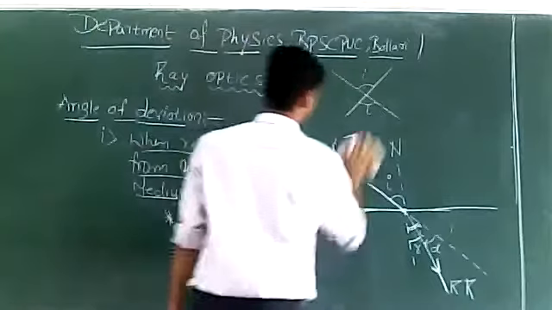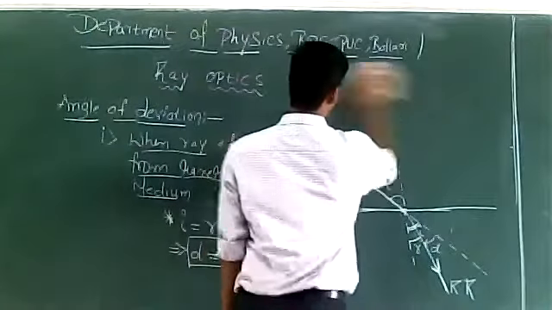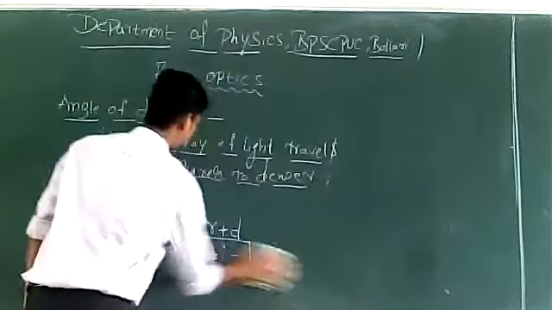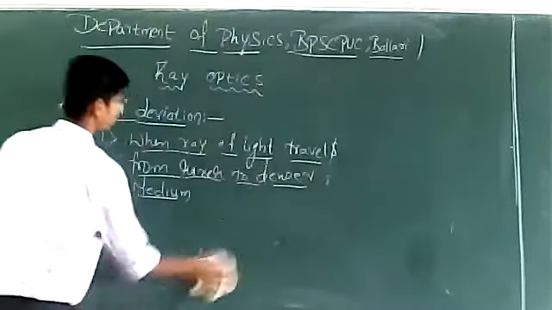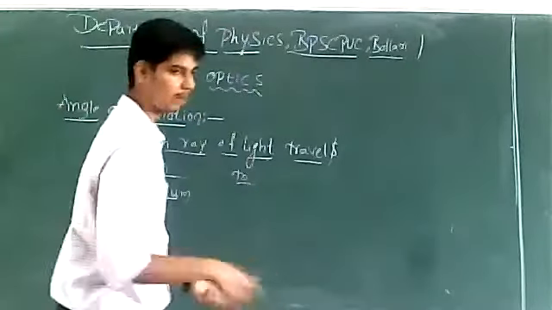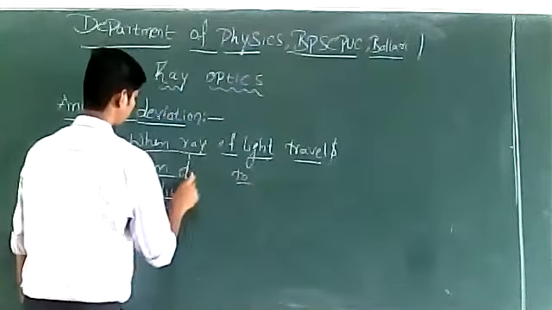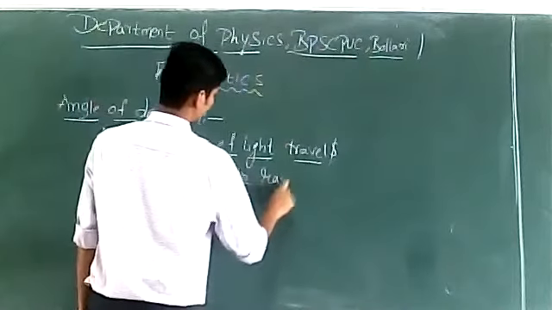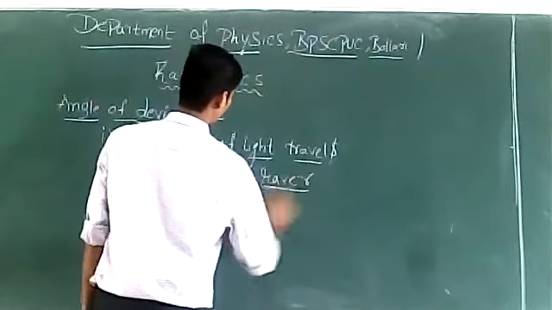And then we will calculate angle of deviation when ray of light travels from denser to rarer medium.